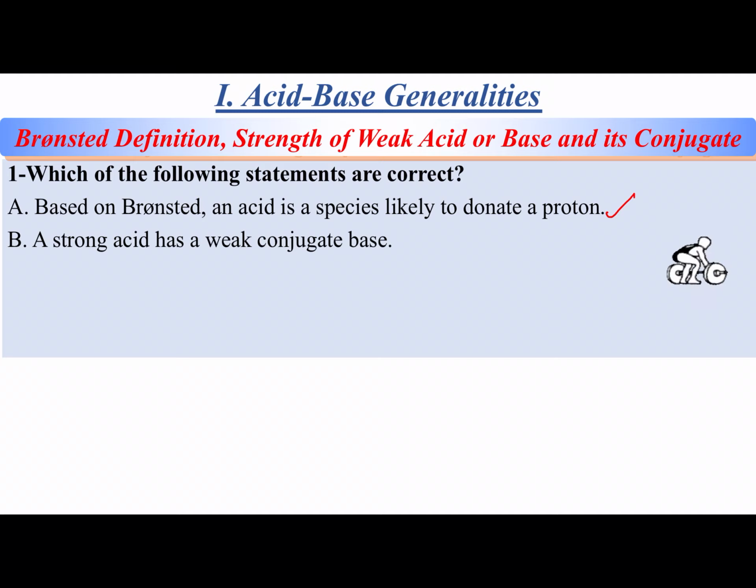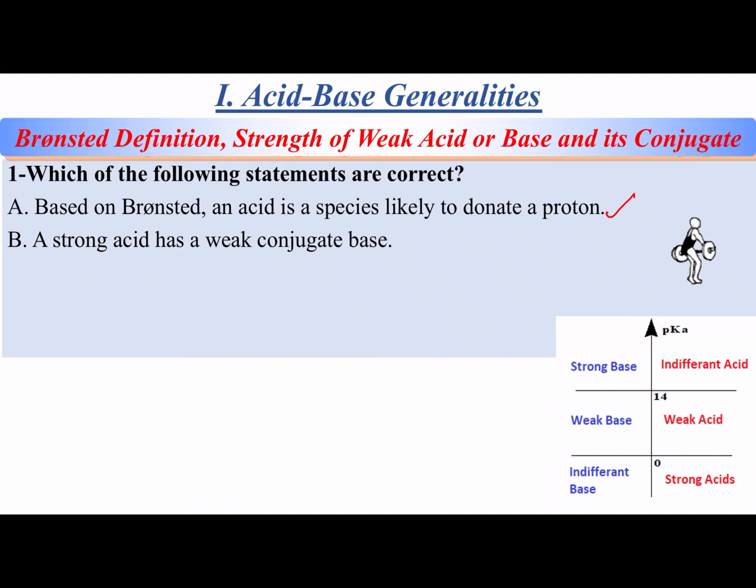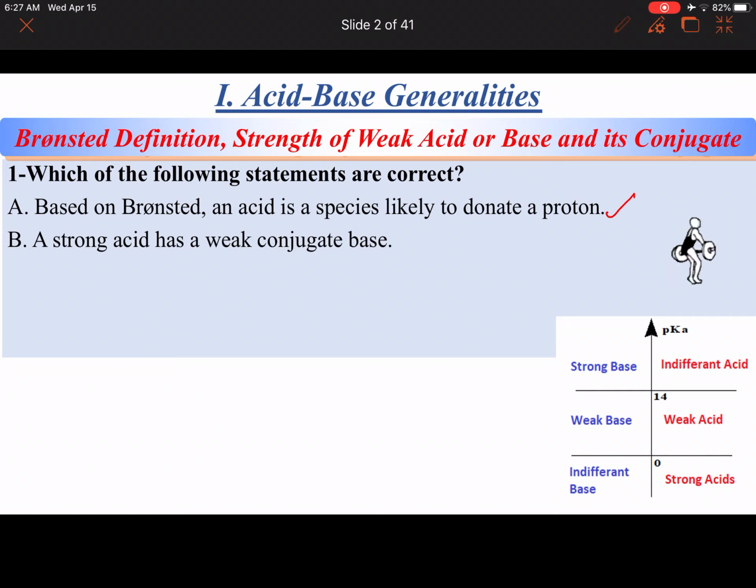A strong acid has a weak conjugate base. And actually that's usually not a bad statement. Strong acids give weak bases. But they give such weak bases that these bases become effectively unreactive, and we call them indifferent bases. Okay, so look at this chart. Strong acids have pKa's well below 0.